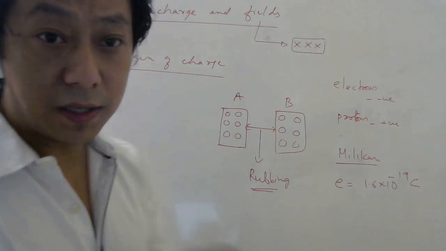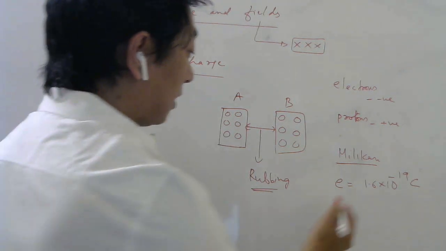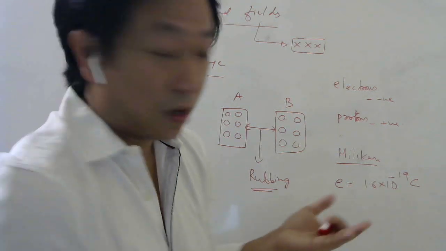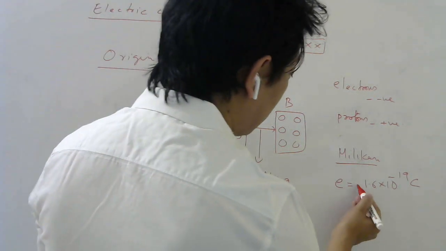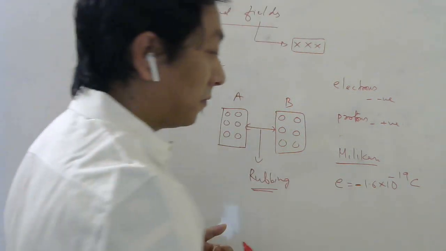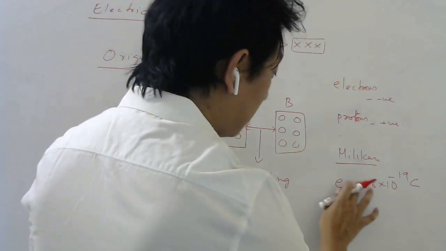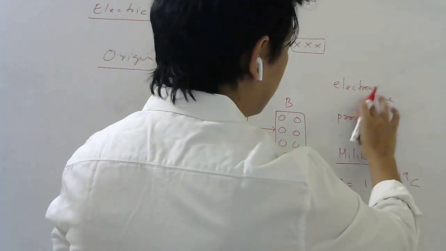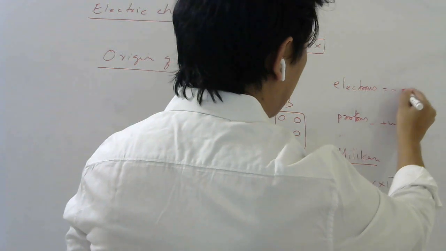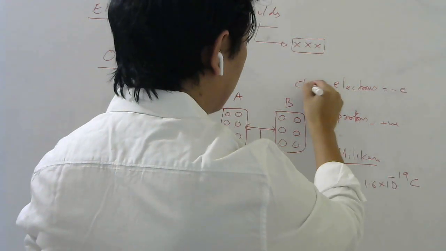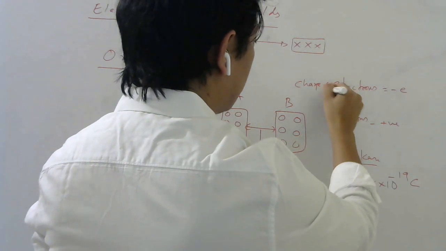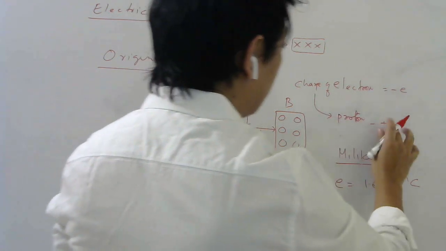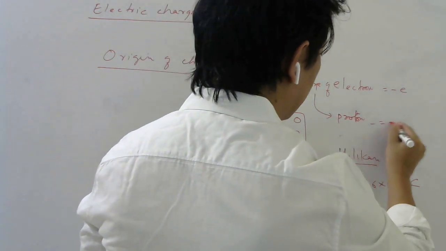Coulomb is the SI unit of charge, and we know that charge comes in two flavors, positive and negative, and historically it was decided that the electron will be given negative charge. So let me write like this right now: e means this much. When I write the charge of electron, I will write minus e, and the charge of proton would be written as plus e.